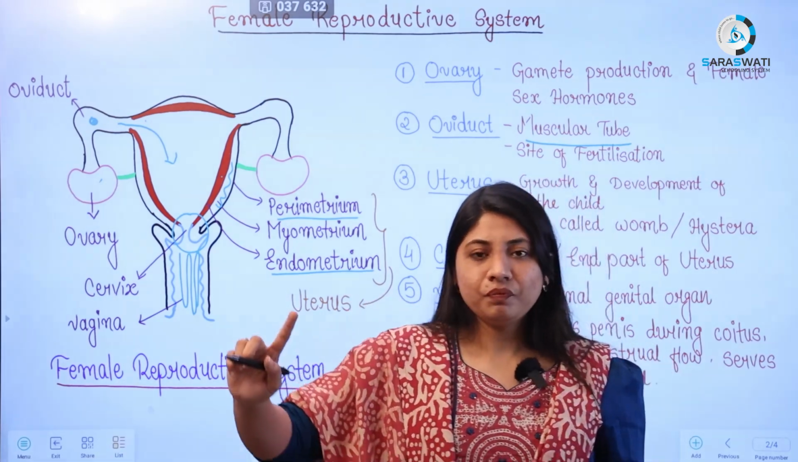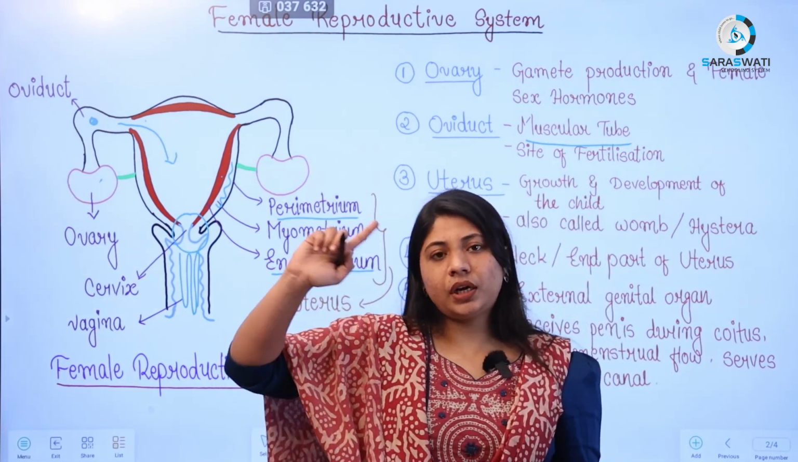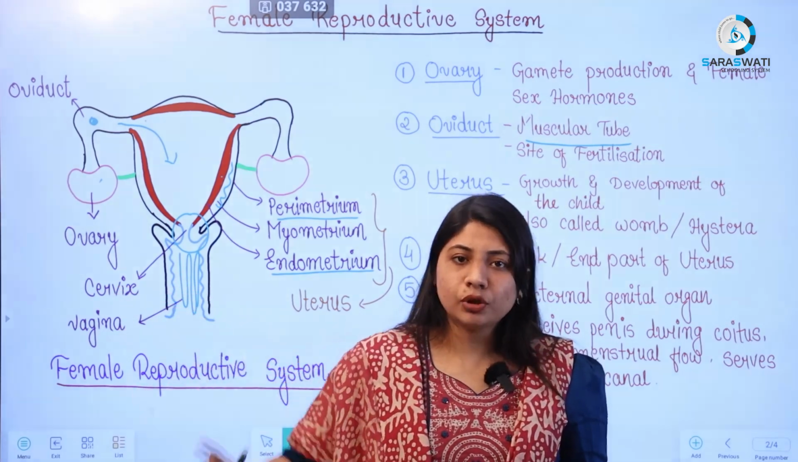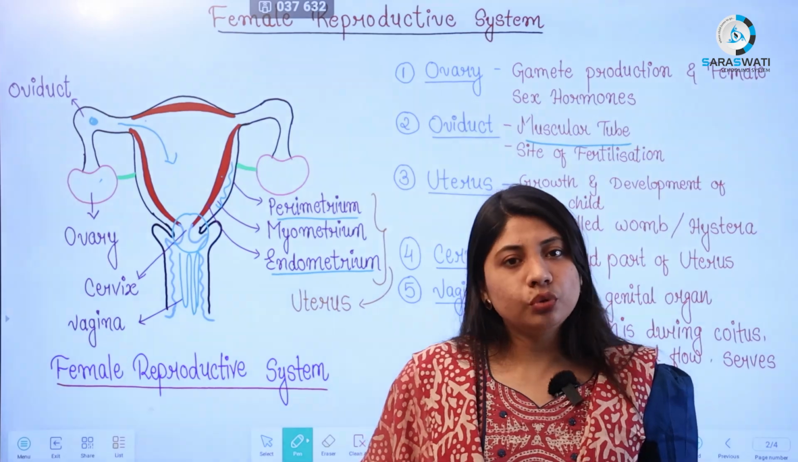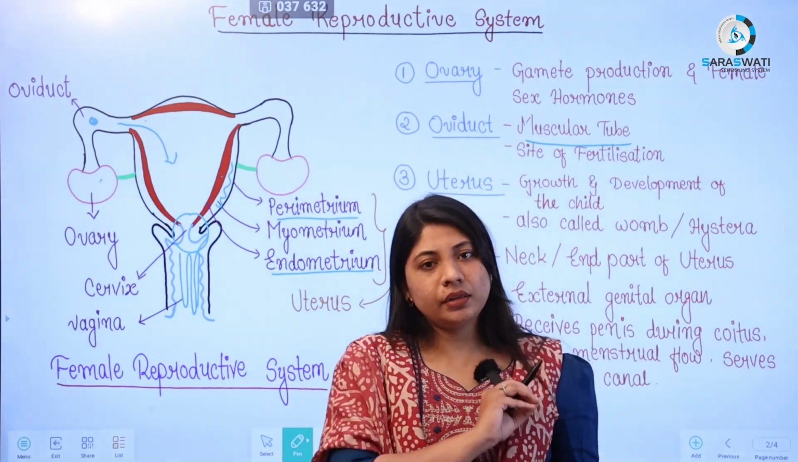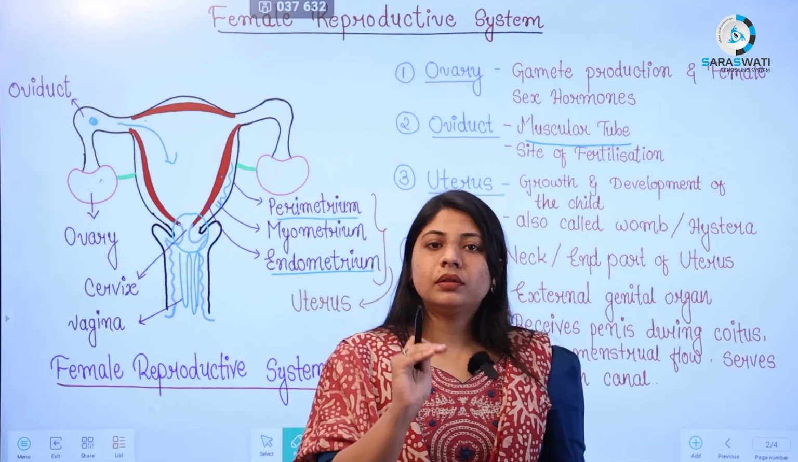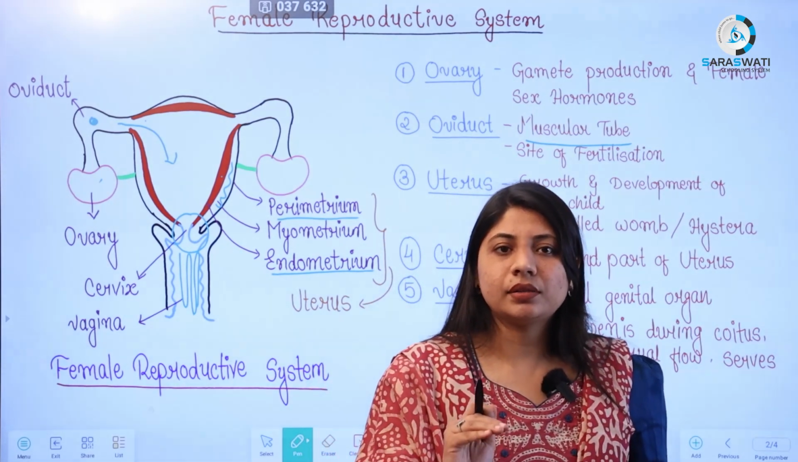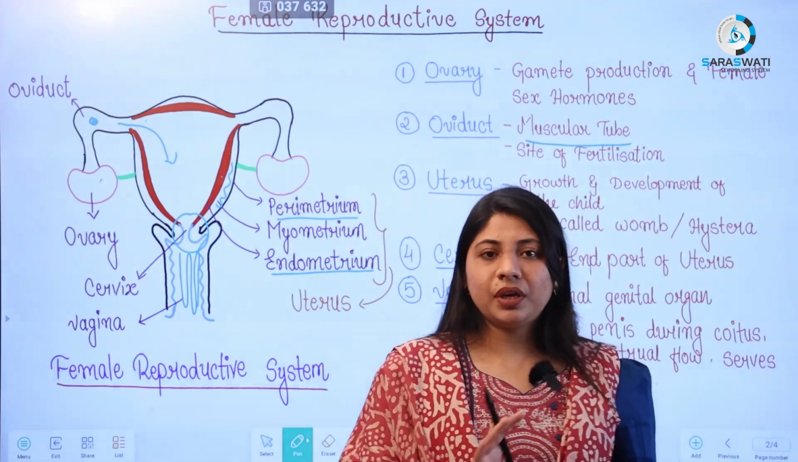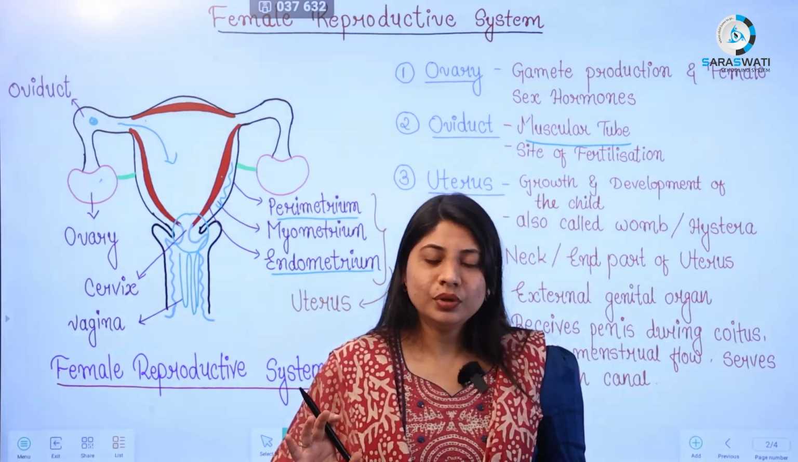First one, the ovary, which produces the ovum. Then the oviduct, also known as the fallopian tube, which is the site of fertilization. Then the uterus, also known as the womb or hystera, where the development of the child occurs. Next is the neck of the uterus, the cervix, and the last part is known as the vagina. So here we have completed the female reproductive system.